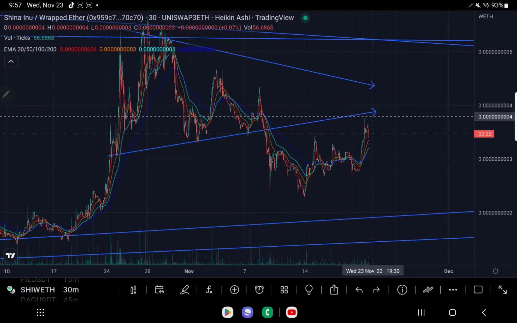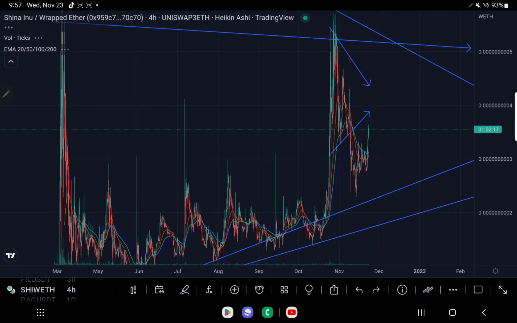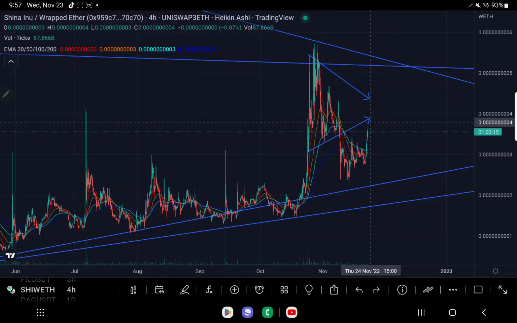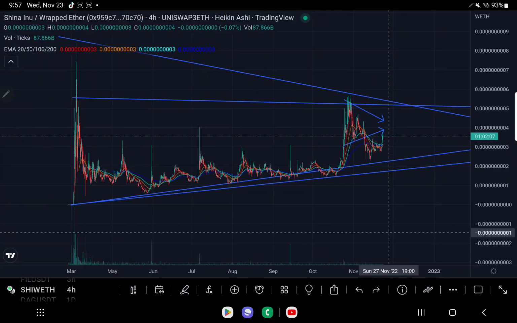Let's try to figure this out, because ultimately we're looking for this to break down even farther than it was. After this small bear trap or bear market rally, we're looking for a rejection up here, and then we can follow back down to the uptrending support that'll cut us out over 50%. So that's what the main story is today.